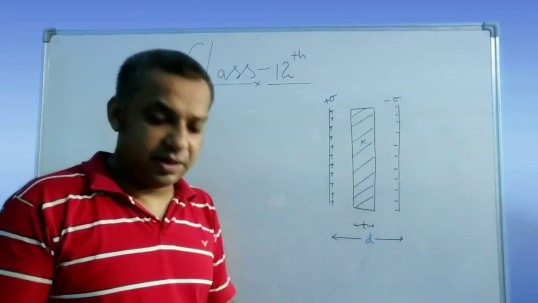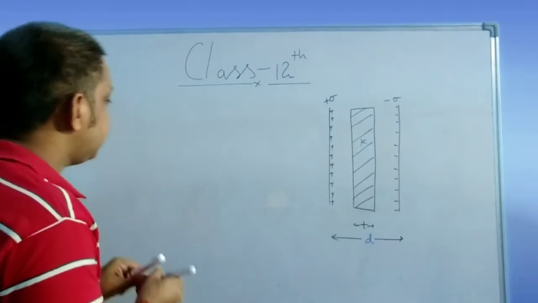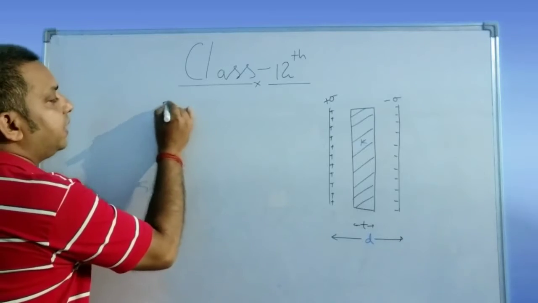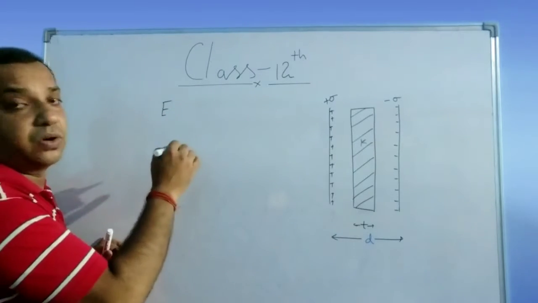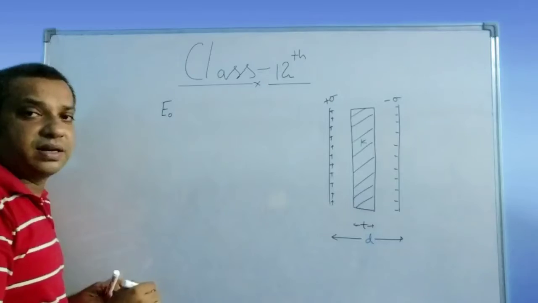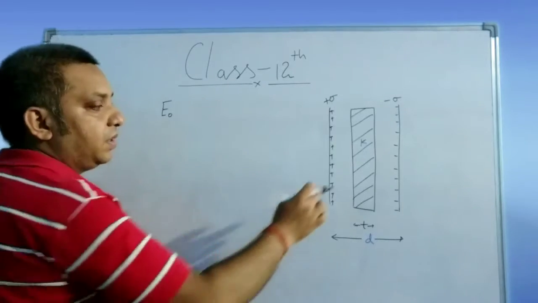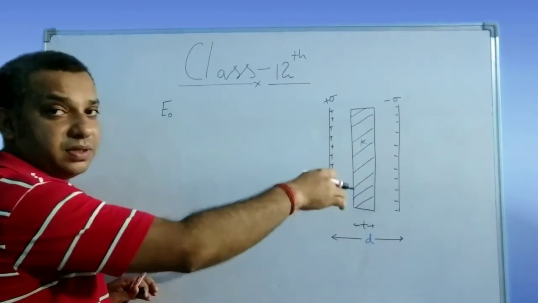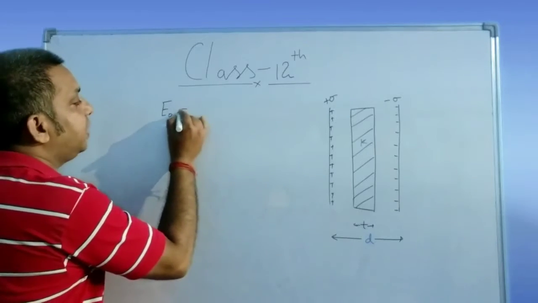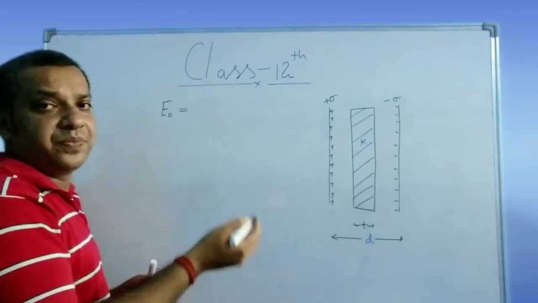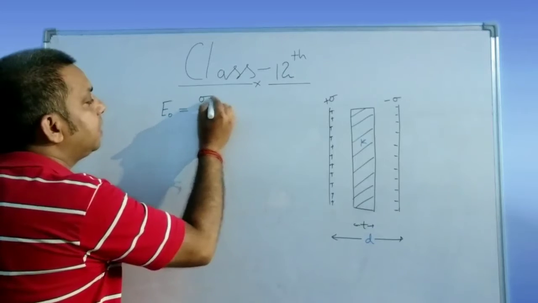So what is the electric field in the air? I am denoting the electric field in the air by E naught. So E naught is the electric field present in between the plates in the air. Right? So E naught is equal to what? You know that it is simply sigma upon epsilon naught.